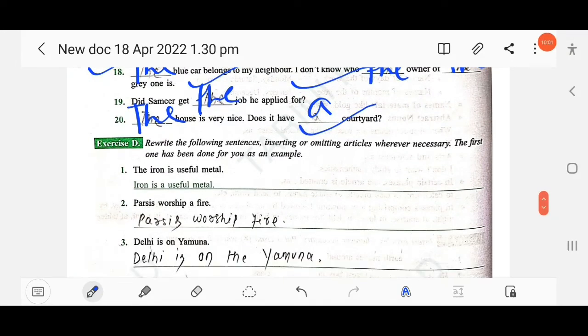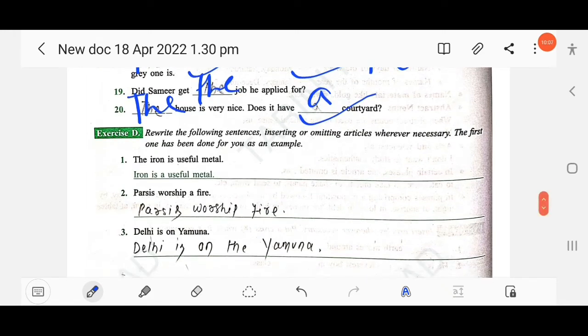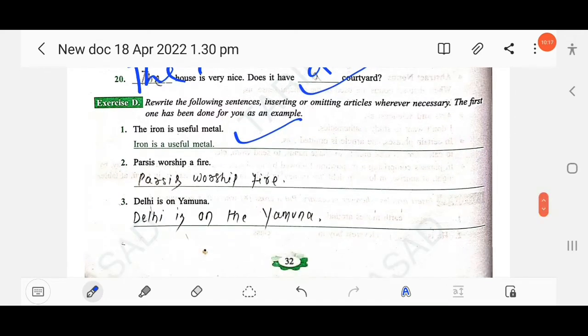The next, rewrite the following sentences, inserting or omitting articles wherever necessary. The first one has been done for you as an example. The iron is a useful metal. So as we already discussed before, before a material noun we don't use "the". Iron is a useful metal. So similarly, Parsis worship a fire. Before an uncountable noun, no article is used. Okay, "a fire" is wrong. So you just have to cross the article and write Parsis worship fire.